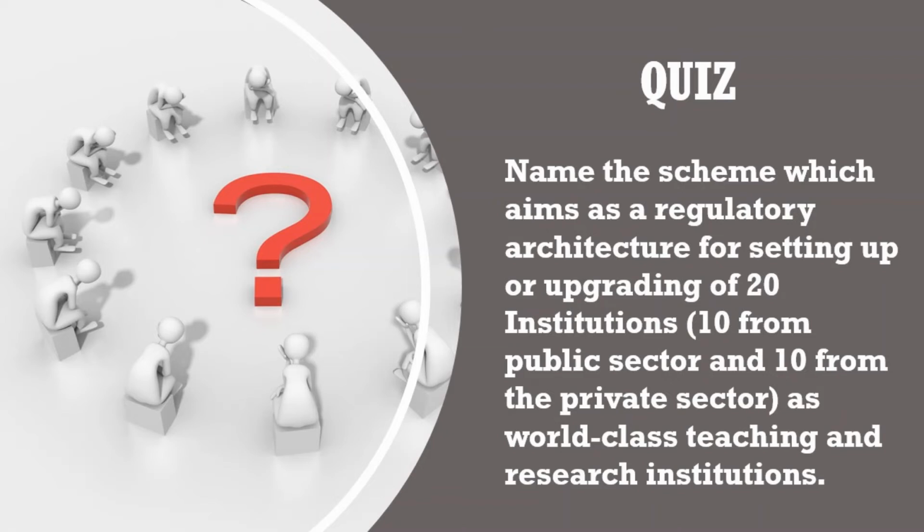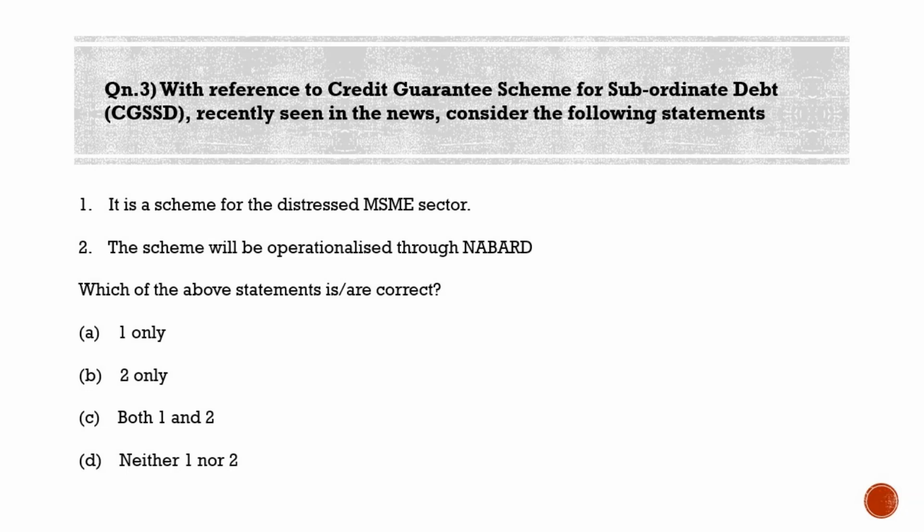We'll now move to the last question for the day. Last question is with reference to the Credit Guarantee Scheme for Subordinate Debt, CGSSD, recently seen in the news. Consider the following statements. Statement 1, it is a scheme for the distressed MSME sector. Statement 2, the scheme will be operationalized through NABARD. So which of the above statements is/are correct? Option A, 1 only; option B, 2 only; option C, both 1 and 2; and option D, neither 1 nor 2.